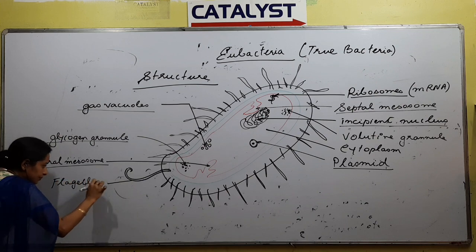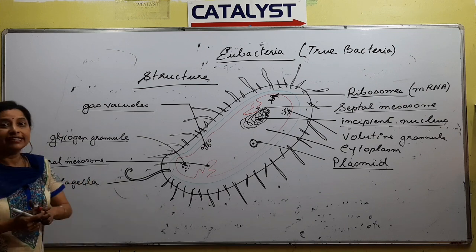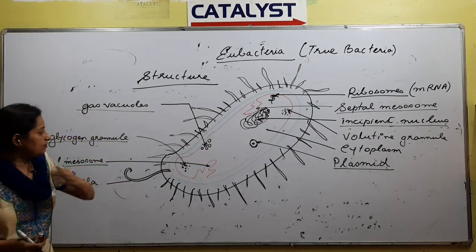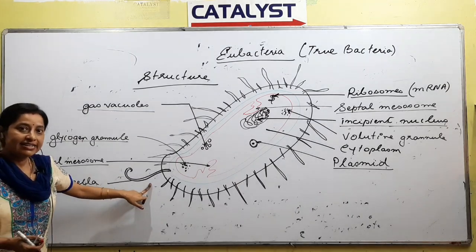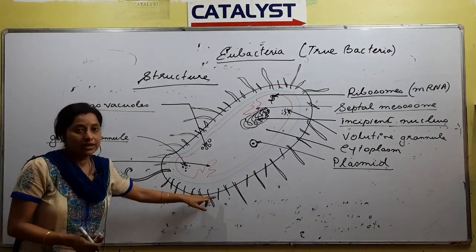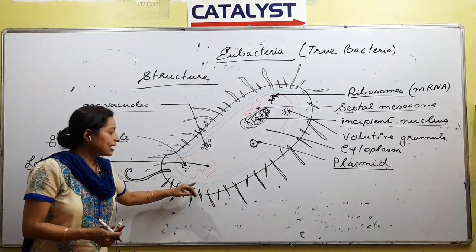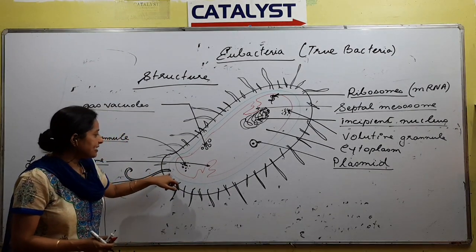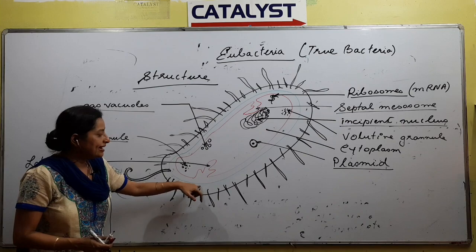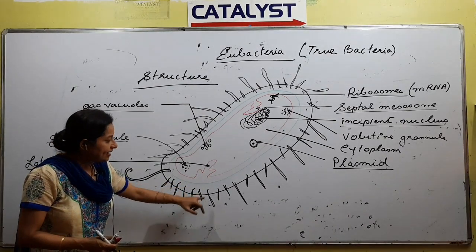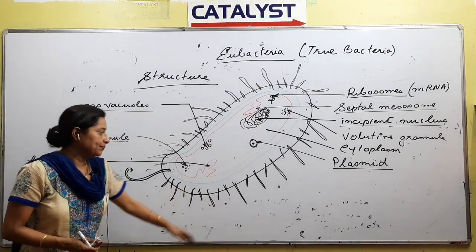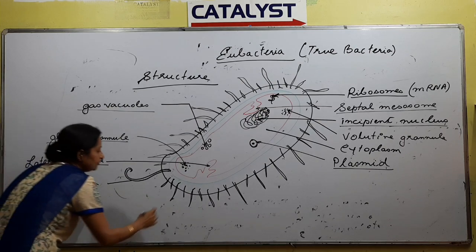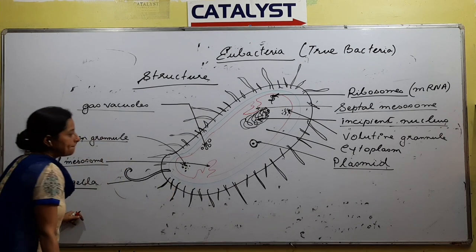If someone is drawing the diagram, or for those students who are just watching the diagram, what you need to remember is that flagella is a hair like structure, and these others are also hair like structures, but their points of origin are different. If you notice, the flagella has originated from this green line, right? But the other hair like structures are all superficial. Flagella, exactly.